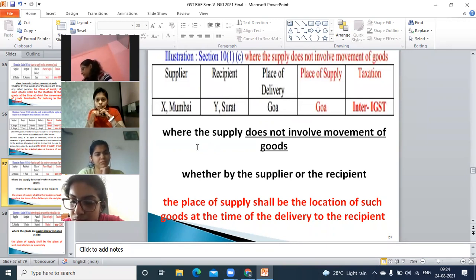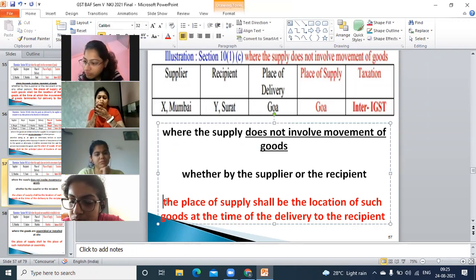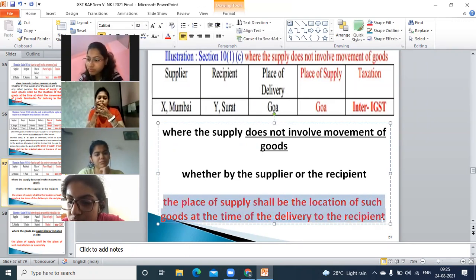So interstate. Where the supply does not involve movement of goods, whether by supplier or recipient, the place of supply is the location of such goods, to the recipient.